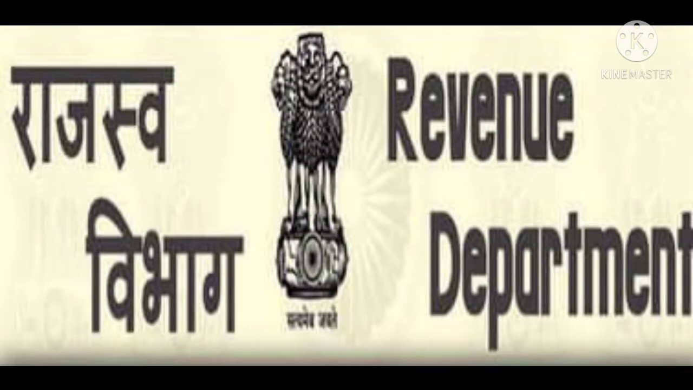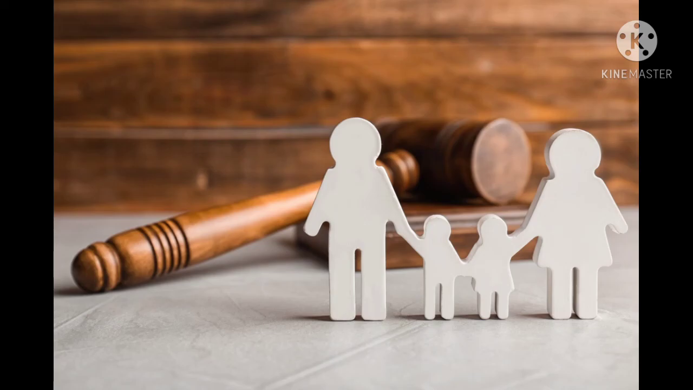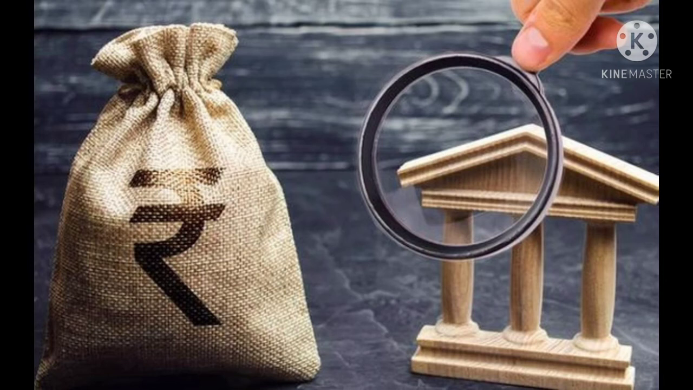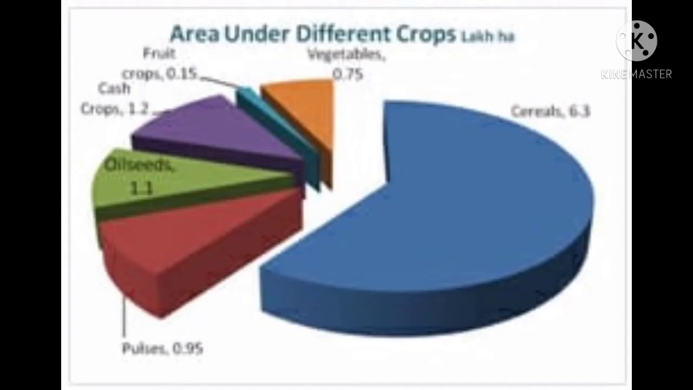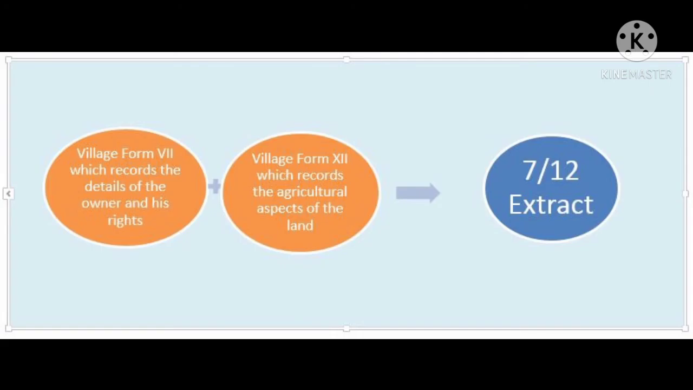The Register of the Revenue Department records the details of the ownership rights of the family, status of debts and loans, transfer of ownership, and the area under different crops. Village Form number 7 and Village Form number 12 are combined to prepare the 7 by 12 extract. Hence, it is termed the 7 by 12 extract. These village forms are available with the Talathi of every village for land and revenue collection purposes.